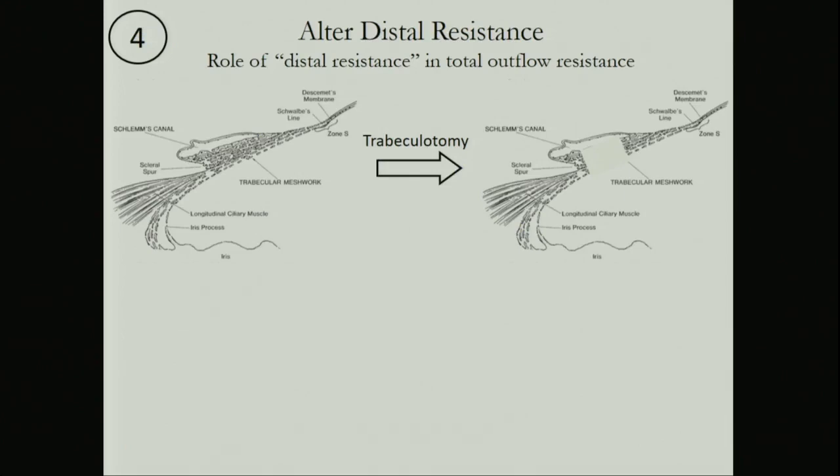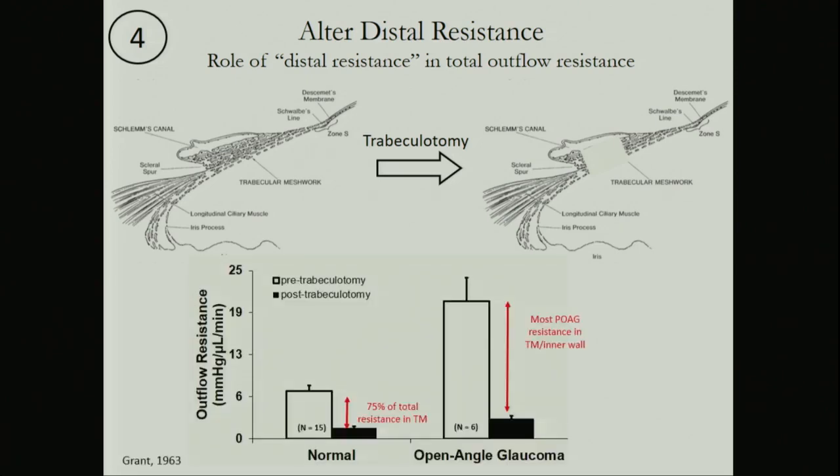So the fourth way is to alter the distal resistance, and this is all the vessels that are in back of Schlemm's canal. So you've got this circular vessel with these collector channels, and all the vessels behind that. It turns out there were some early studies done, actually by 3 groups, but Grant was the earliest, where they did trabeculotomy. They removed the trabecular meshwork, so the outer wall of Schlemm's canal was still present, and then looked at outflow resistance in both normal and glaucoma eyes. And what you see is that post-trabeculotomy,